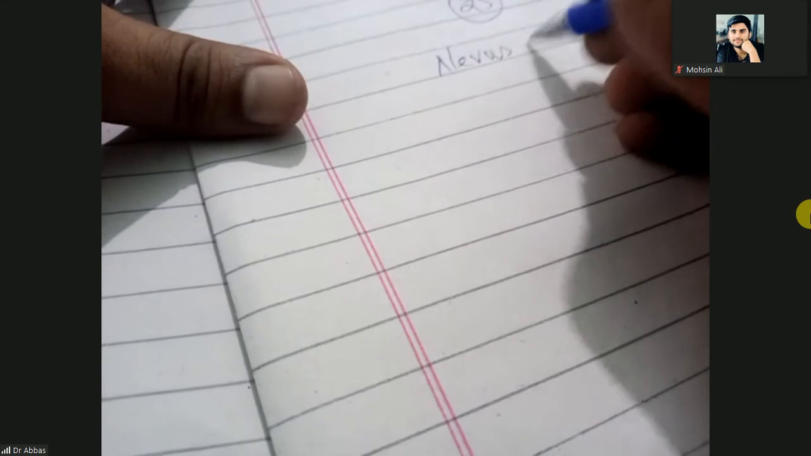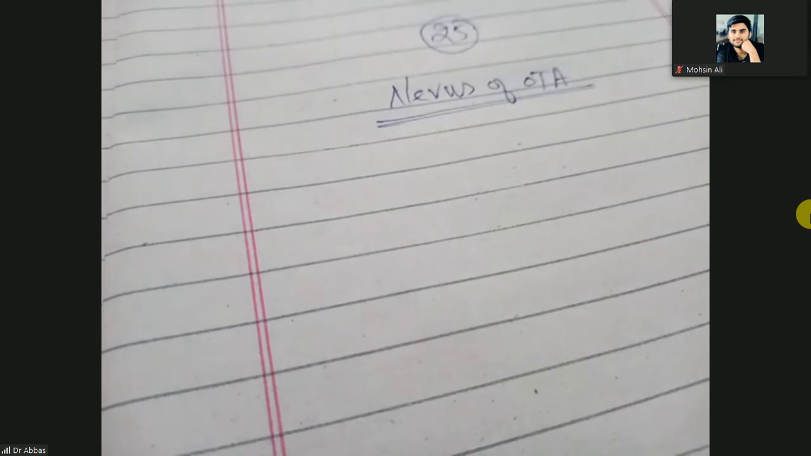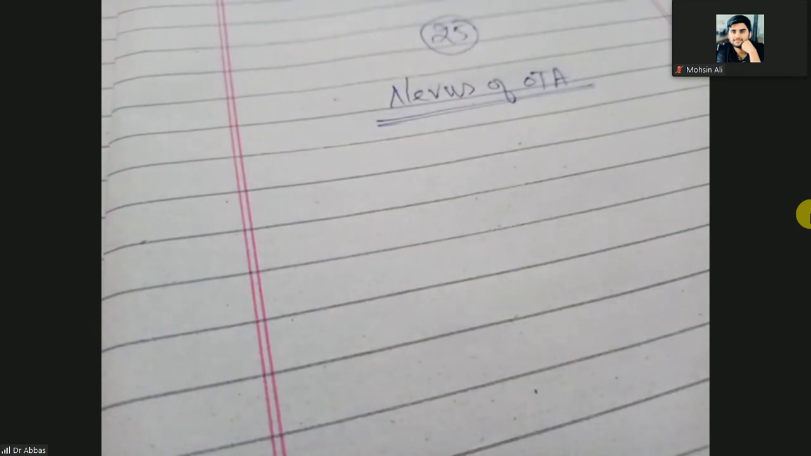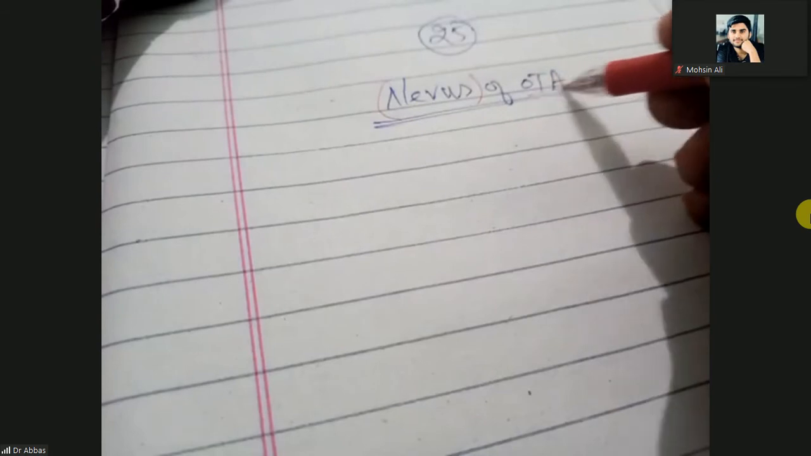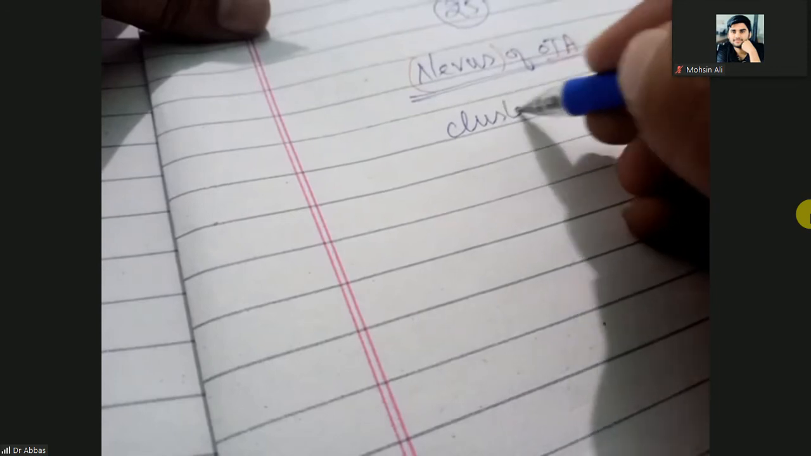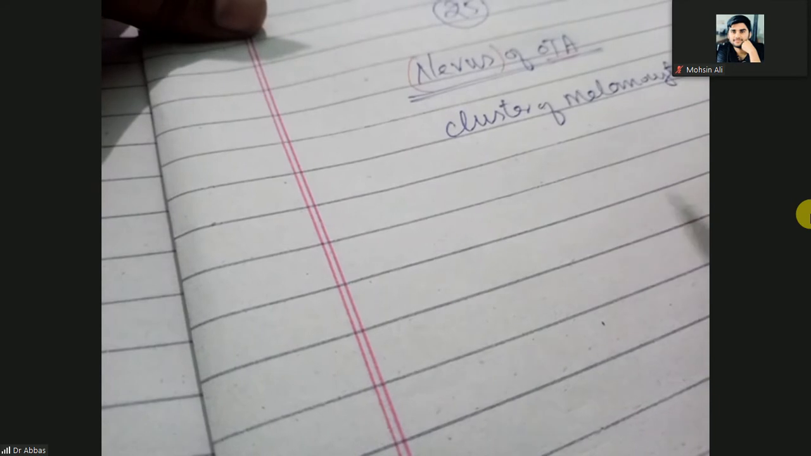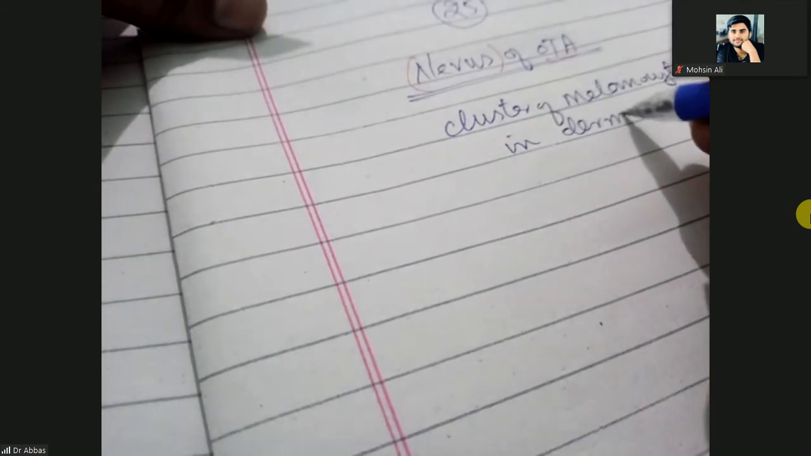Yes, sir. Okay, next one is the nevus of Ota. Nevus means birthmark. Ota means the melanocytes are in the dermis but in cluster form. Nevus means cluster of the melanocytes, and Ota means it is the cluster of melanocytes in the dermis. So the color will be bluish because it is in the dermis.